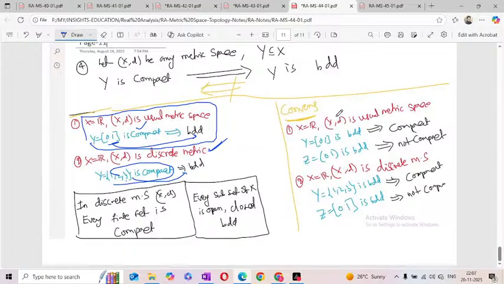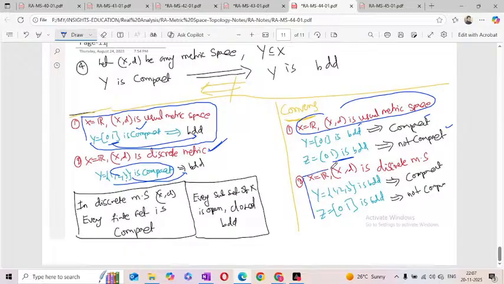Now we'll verify. So X is equal to real numbers under the usual metric. Y is equal to closed interval [0, 1], it is bounded, compact, okay. Second one is Z is equal to open interval (0, 1), bounded, but it is not compact, because in the usual metric only closed intervals must be compact.